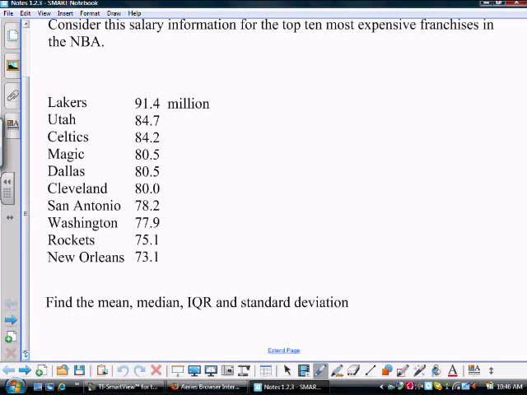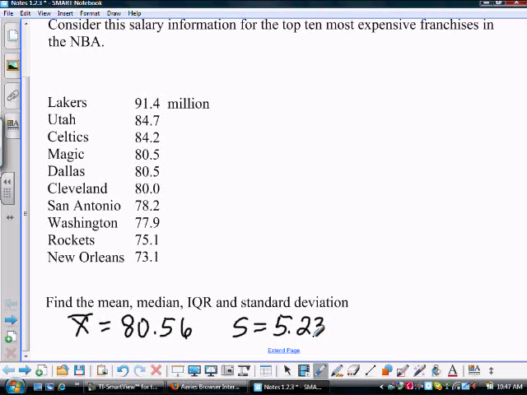throw those 10 values in your calculator, and I'm going to need a mean, a median, an IQR, and a standard deviation. 80.56. Standard deviation. That's fine.